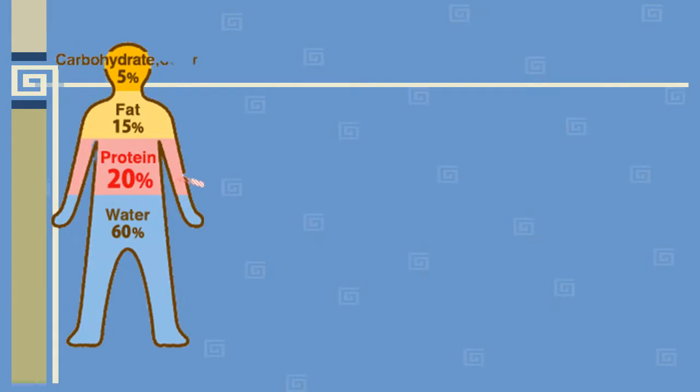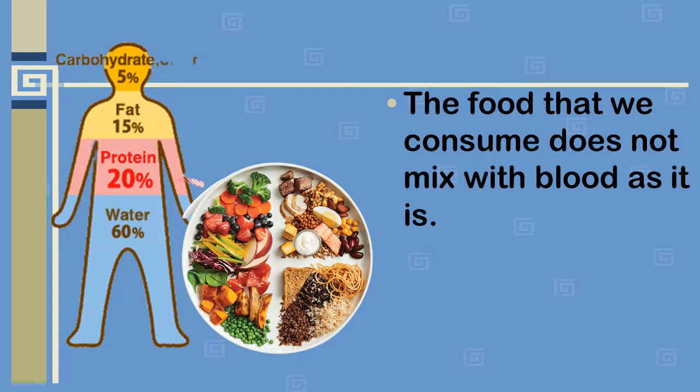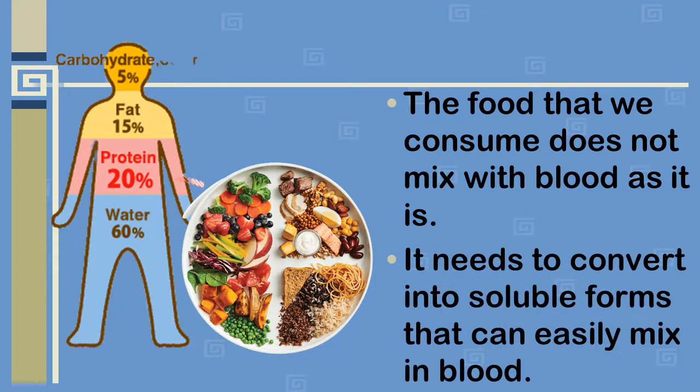Nutrients necessary for various activities of the body are obtained from the food, and they are supplied to the various parts of the body through our blood. The food that we consume does not mix with blood as it is. It needs to convert into soluble forms that can easily mix in blood. And nutrition in animals involves various steps from ingestion to egestion.